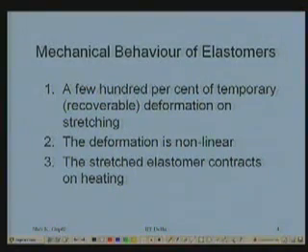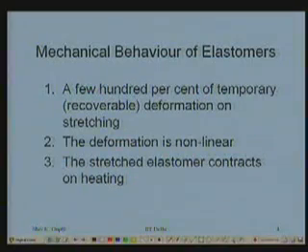It will be 0.2%, 0.15%, things like that. But here I get a few 100% of temporary deformation, which is recoverable deformation. In other words, when I remove the force, the elastomer comes back to its original shape and size after it was extended by the force to the tune of 400%. It comes back, which is not the case in metals and alloys or other solids.